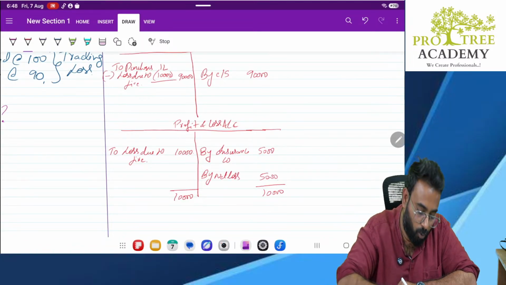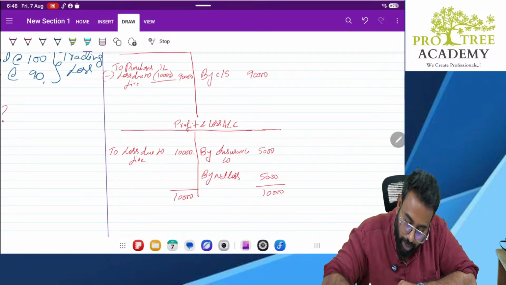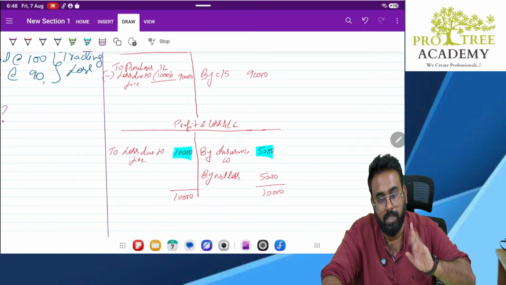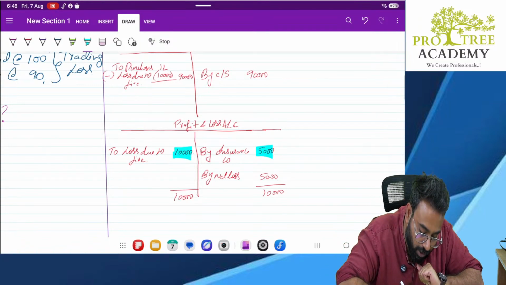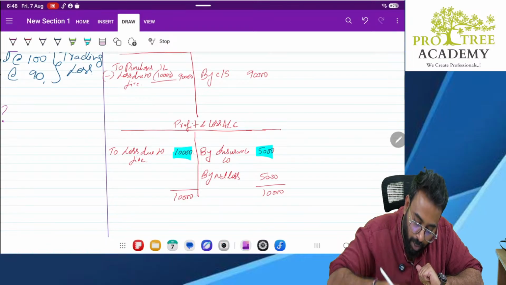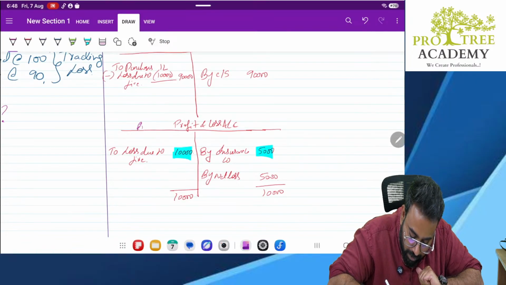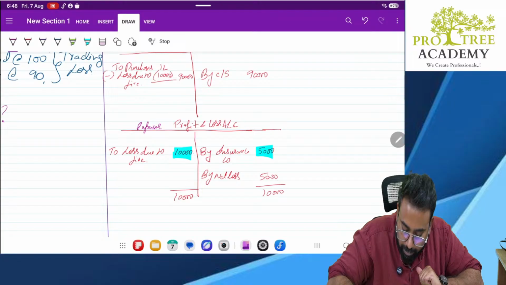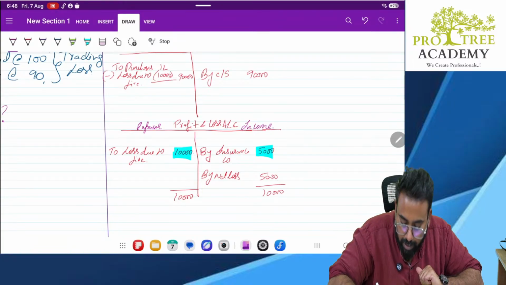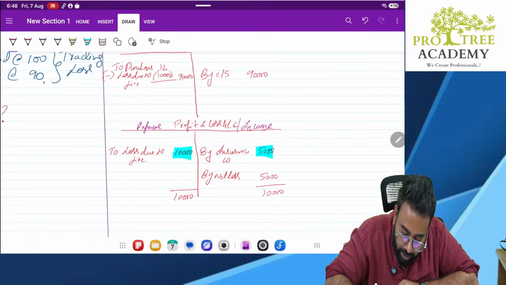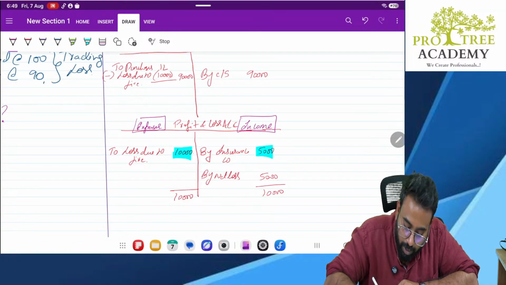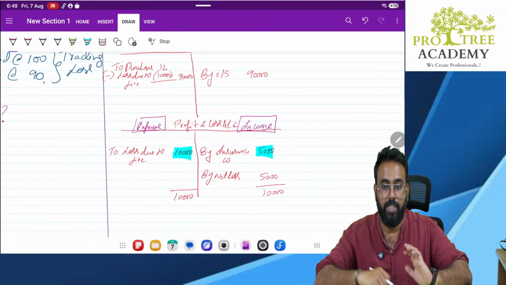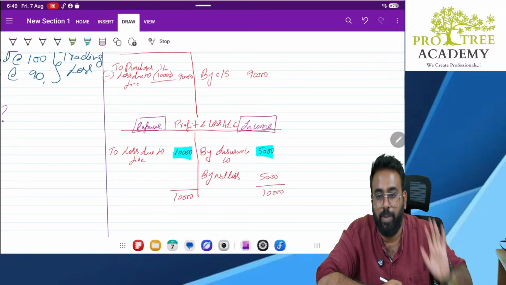If anybody is having doubt as to, sir, why you have written insurance here, why did you write expenses here? Don't ask this question, because already we have discussed the format of profit and loss account. In profit and loss account, I have already told in the beginning only, losses or expenses will be recorded on the debit side. Income will be recorded on the credit side. Now, whatever money we are receiving from the insurance company, it is kind of an income for me, correct or no?